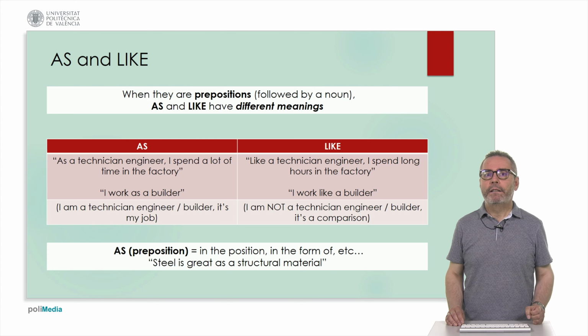This is the meaning. Whereas if we use like, in the examples, like a technician engineer, I spend long hours in the factory, or I work like a builder. Here, the meaning is that I'm not a technician engineer or a builder. This is not my job. I am just making a comparison.